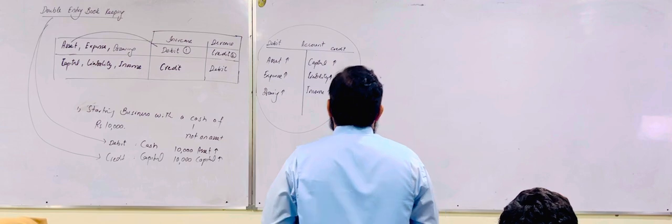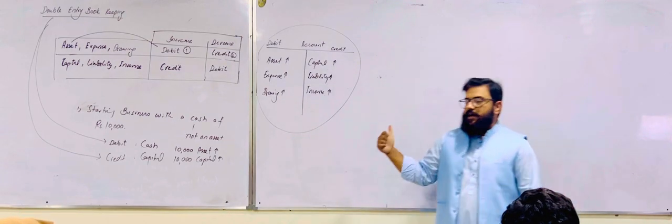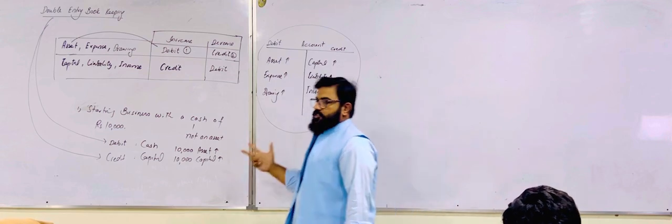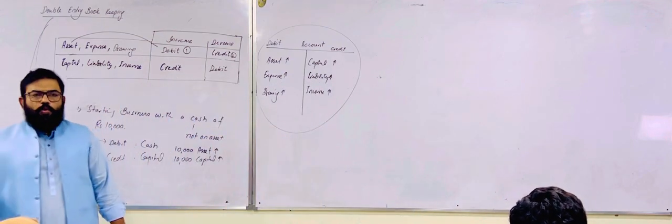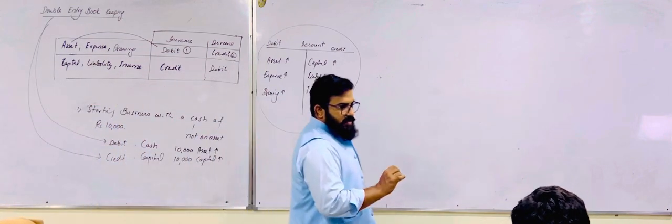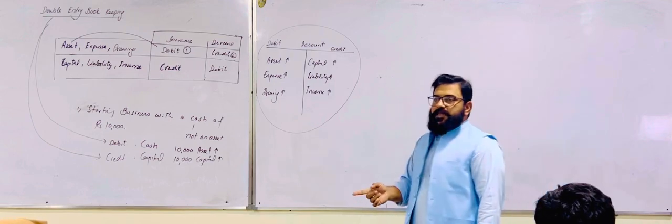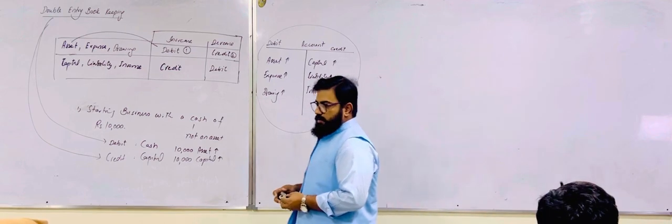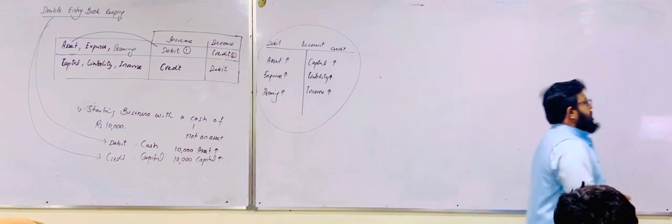And we have already said that there are different types of assets: land, building, plant and machinery, furniture and fixtures, vehicles, inventory, whatever the accounts are. If it is an asset, the nature of asset will be debit. If there is an increase in asset, it will be debited. Okay. Till now, if you have any question, you can ask.